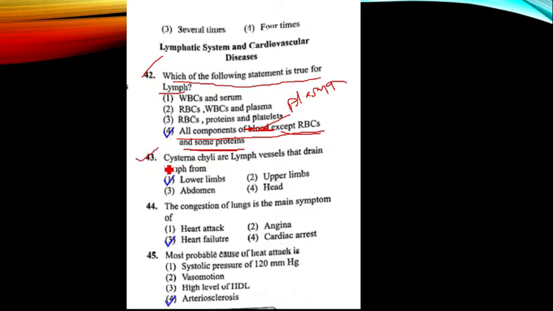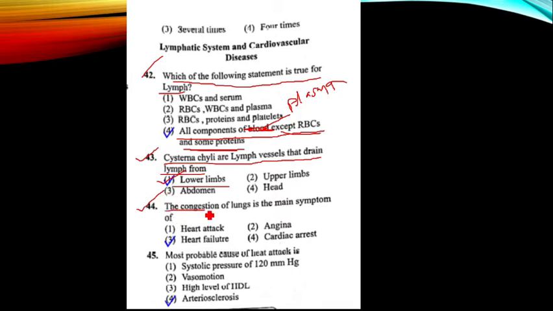Then 43, cisterna chyli are lymph vessels that drain lymph from the lower limbs. Hence, question number 43, option 1 is the correct answer.